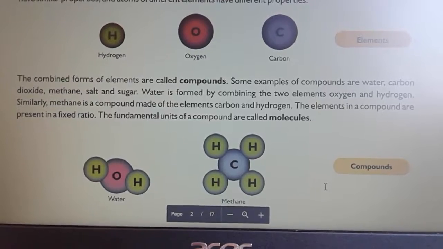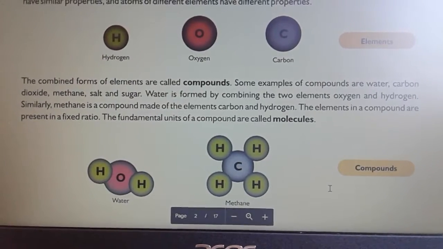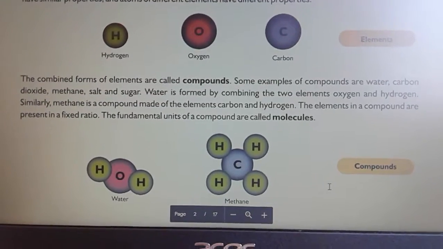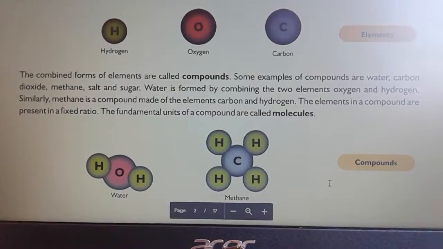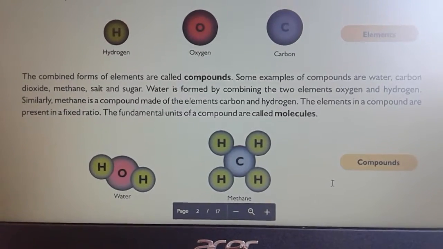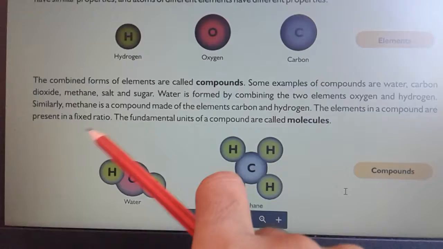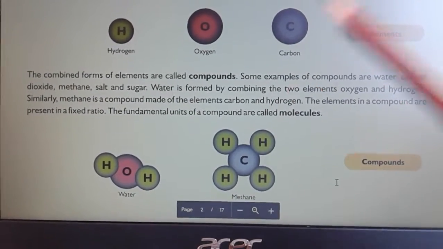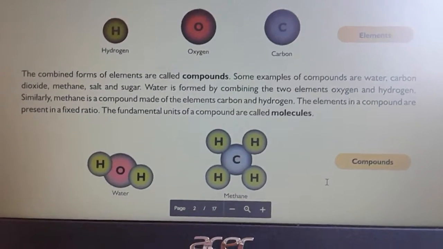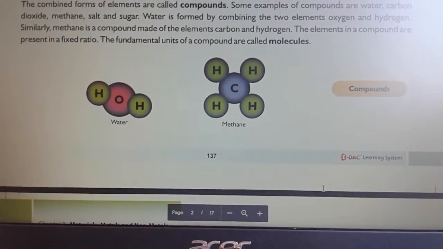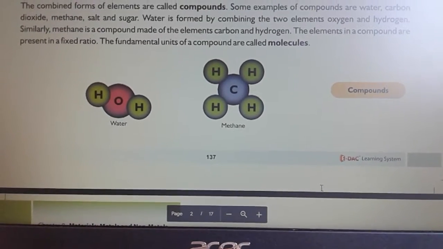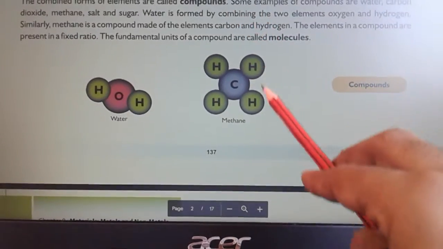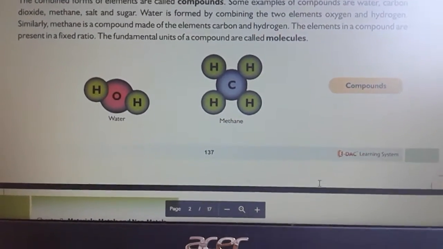The elements in a compound are present in a fixed ratio, and the fundamental units of compounds are called molecules. You can see the compound diagrams: water is combined with two hydrogen, and similarly carbon is combined with four hydrogen in the formation of a compound.